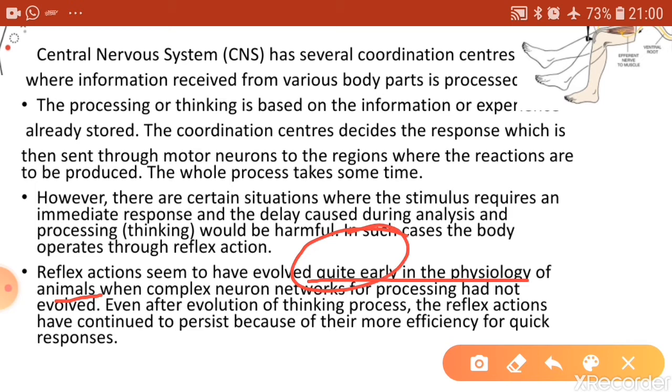Why does it still exist, despite the fact that the thinking process has now evolved? The higher animals like us have thinking processes and coordinating centers for thinking, but reflex action still persists because it is more efficient in producing the quick response which is required in case the stimulus is a harmful stimulus.